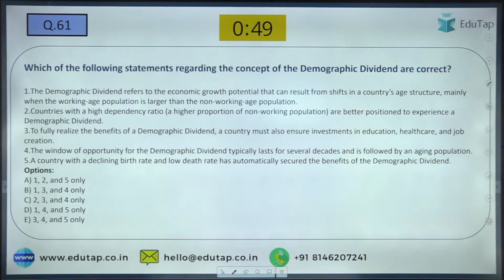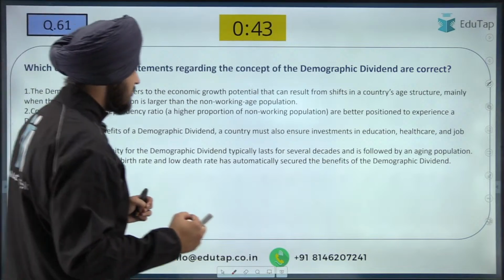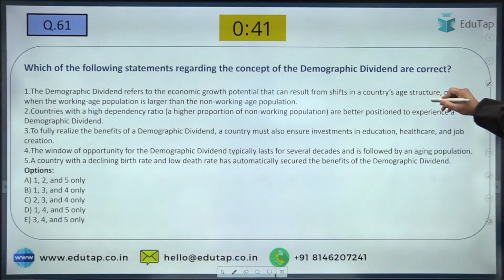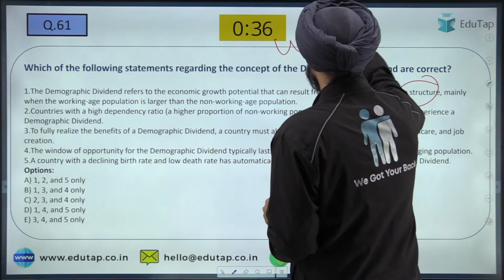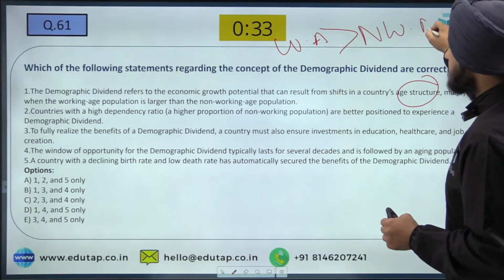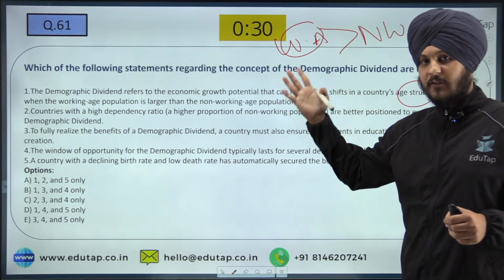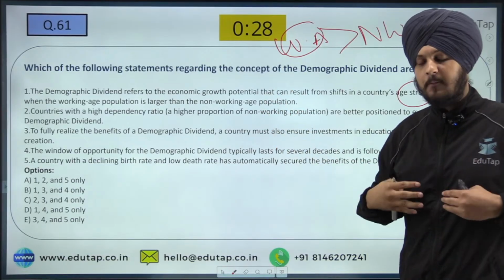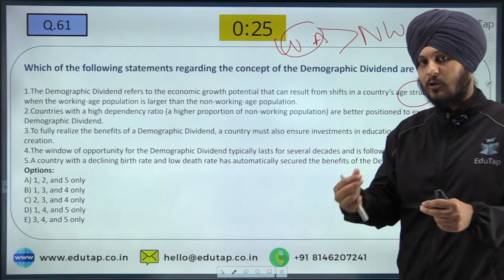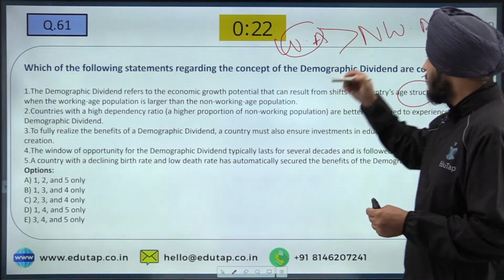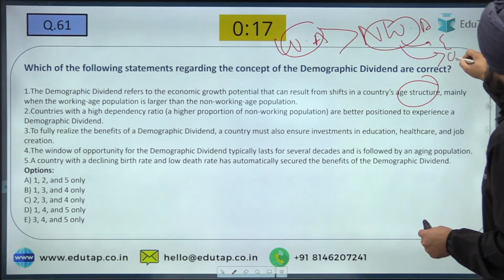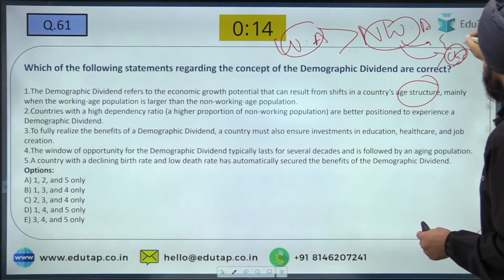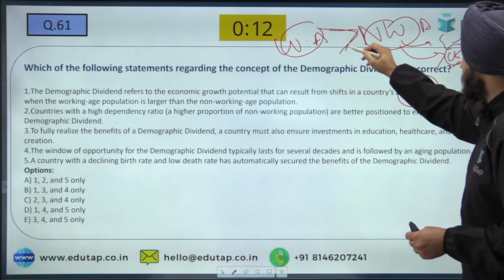So question number 61. Yes, so let me read the question. The demographic dividend refers to the economic growth potential that can result from shifts in a country's age structure, mainly when the working age population is larger than the non-working population. So what is basically the working age population? Of course, very much straightforward. Those people who are working, people like me, people like you, who are basically working and contributing to your household and to the economy. Whereas the non-working population is basically the elderly population and also small children, who are not working. So the working population should be more than the non-working.